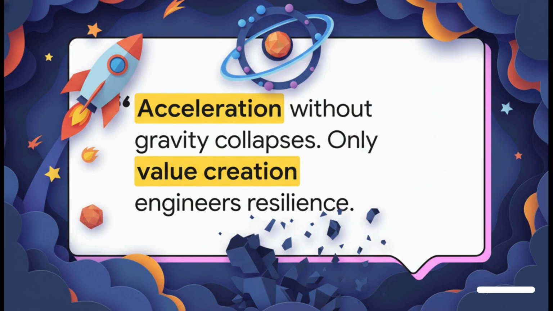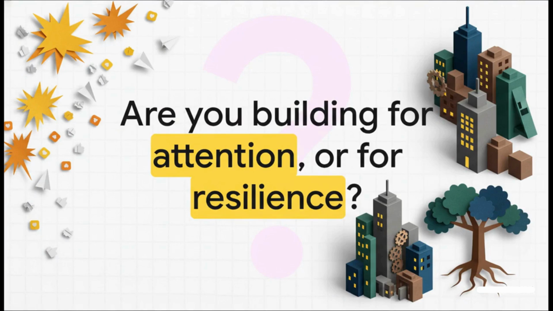A rocket that only accelerates but never enters a stable orbit will always fall back to Earth. It's a simple truth. You can engineer attention, sure, but only creating real, undeniable value can engineer the resilience you need to actually survive. So the final question is for you. As a builder, as an investor, as someone participating in this amazing space, what are you really optimizing for? Are you just chasing short-term attention? Or are you patiently, carefully architecting long-term resilience? Because the next cycle is going to belong to those who choose the latter.